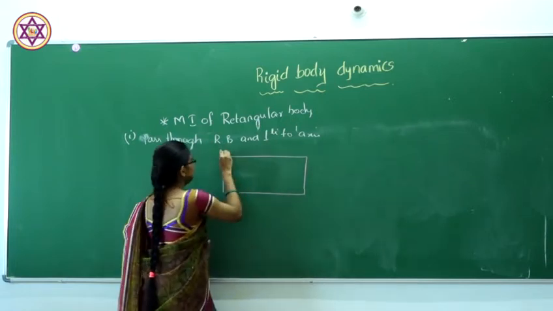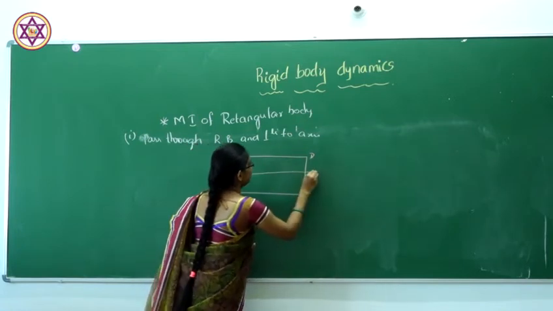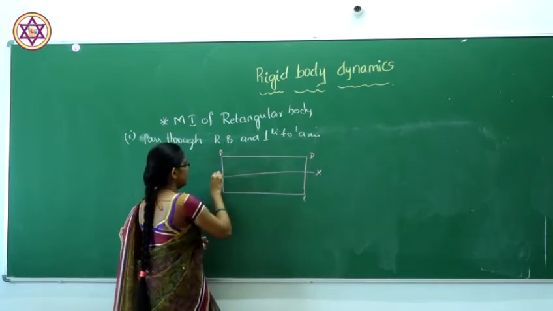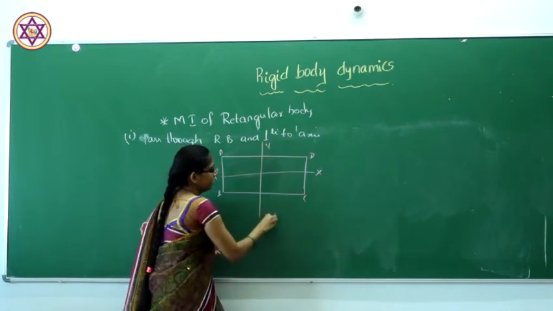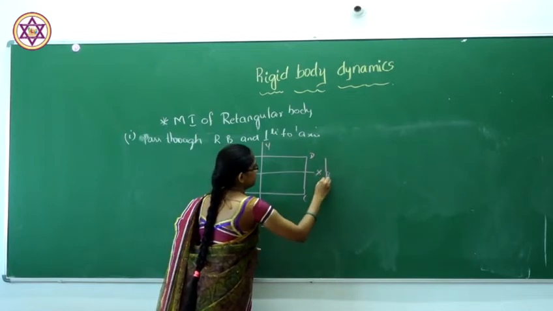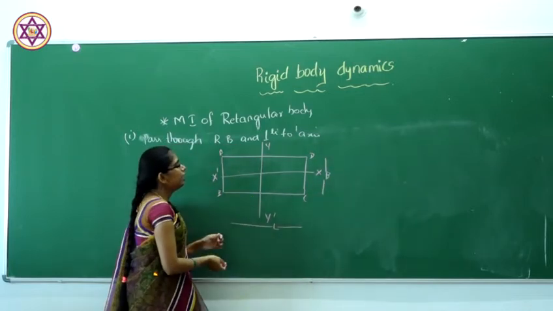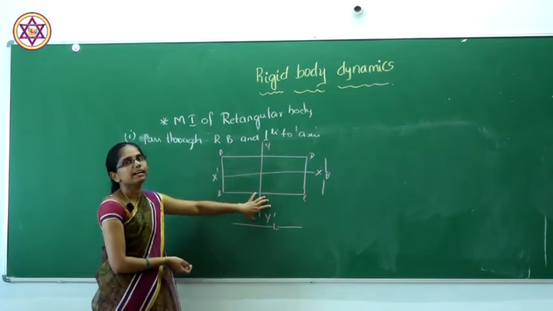Here also we have to consider the rectangular body ABCD, having two axes x, x dash and y, y dash, with length L and breadth B. Here the y dash is not exactly on the center.